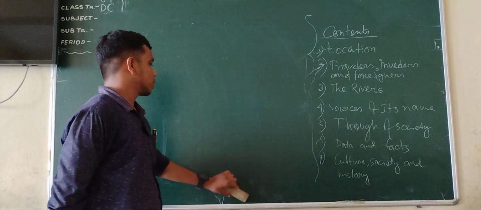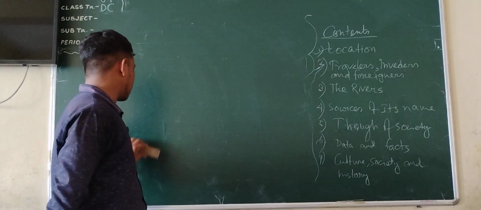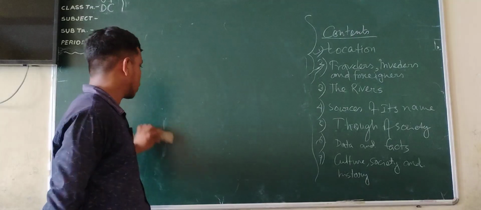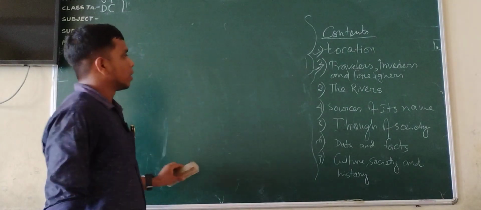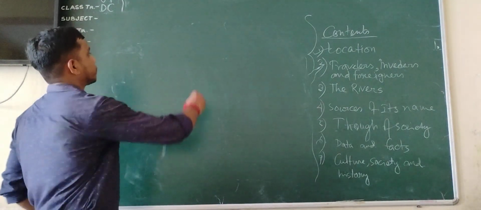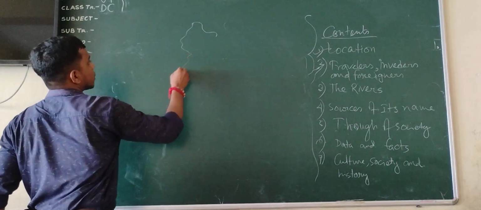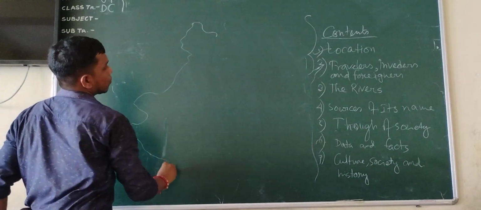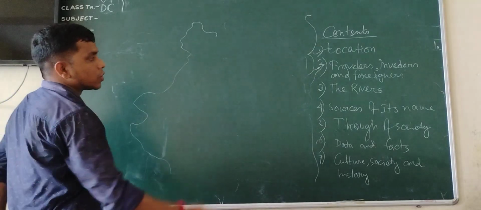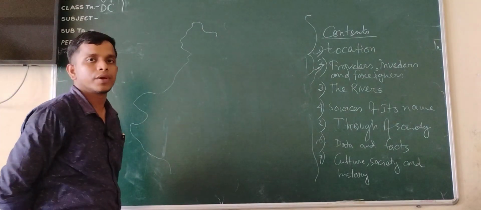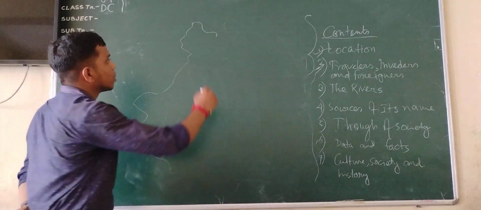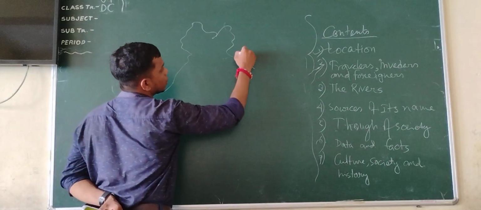In our history, we have got India as a name. The western part was a very sensitive area for India because the northern area is covered with Himalayas.